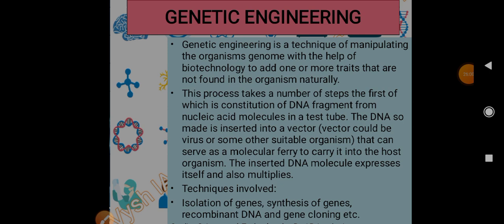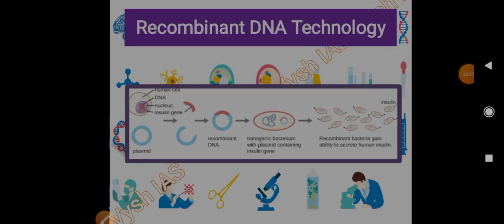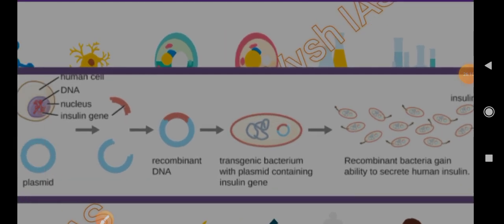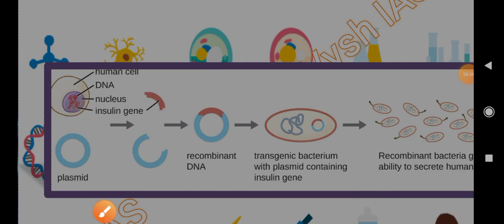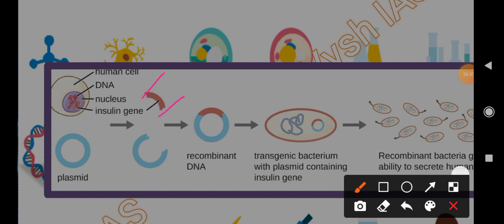So we'll see this with the proper picture, so that you will remember it properly. We don't have to mug up anything, okay? See, rDNA technology. Here we have our human cell, and the cell has a nucleus, and the nucleus has DNA, and the gene is one part of DNA. So from this DNA one part has been taken, and this gene is supposed to secrete insulin. This gene is responsible for secretion of insulin, so that has been taken off because we need to produce insulin, right? So we will cut it off.